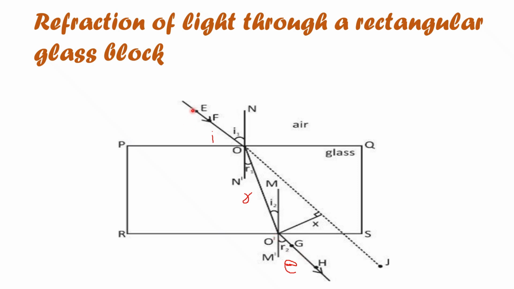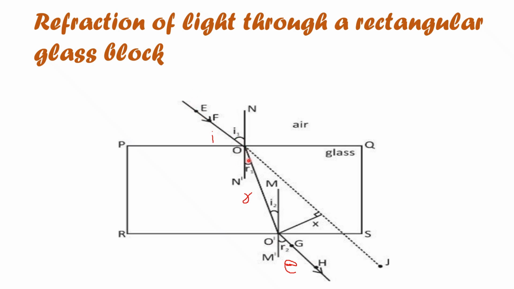Now here EO is the incident ray, OO' is the refracted ray, and O'H is the emergent ray. The emergent ray here is always parallel to the incident ray. So EO will always be parallel to O'H. The angles won't be the same, but the rays will be in the same direction. They will be parallel.